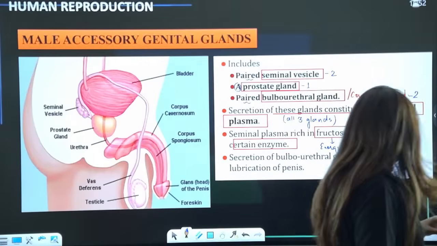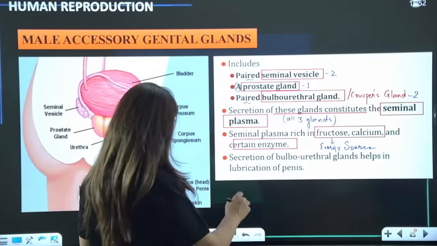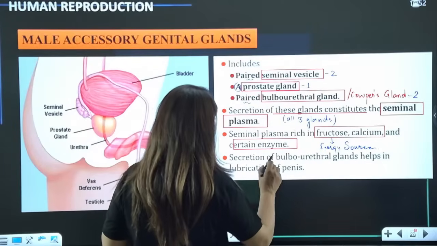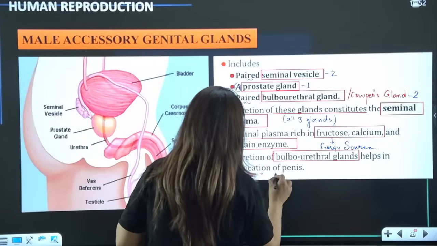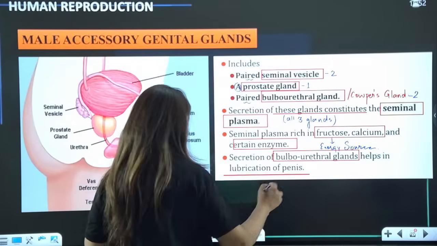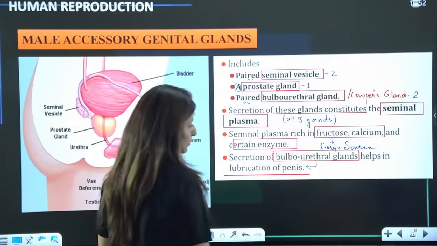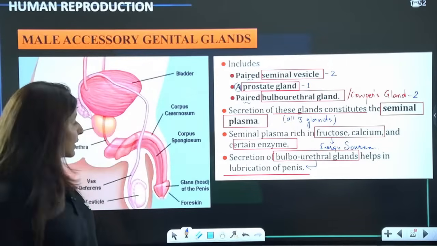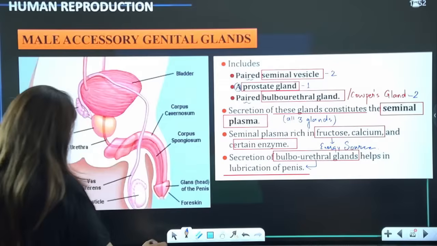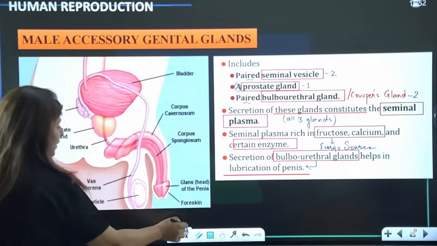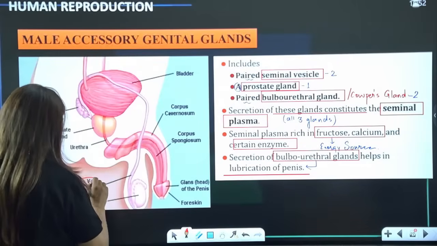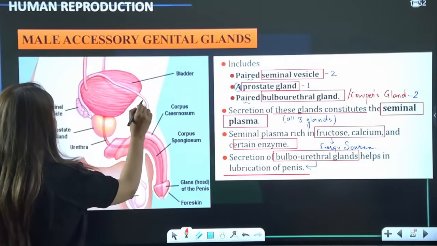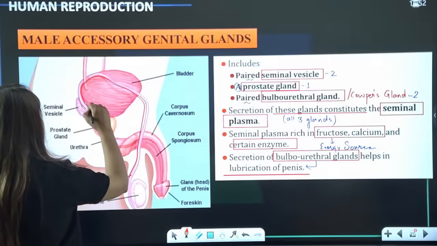Now, moving on to the third, particularly the bulbourethral glands, also known as Cowper's gland. It produces a secretion which helps in lubrication of the penis. Is that clear? So see here, where are the structures present? We have studied already, this is the vas deferens, going back into the abdomen like this.